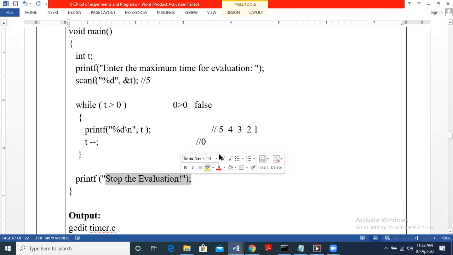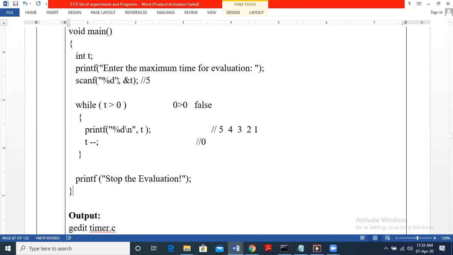So as per the question, we have printed 5, 4, 3, 2, 1, and then we print stop the evaluation. I hope this is clear. Let me repeat again. Here in this question, we need to simulate a timer, as we have seen a stopwatch or a timer in many applications. It is nothing but we start from a particular value and keep decrementing till 0. Say we have a quiz for 5 minutes. It has to display a timer 5, 4, 3, 2, 1 and then stop the evaluation.